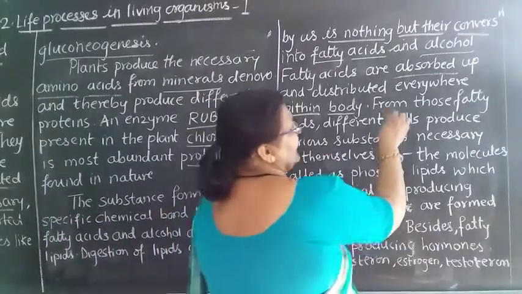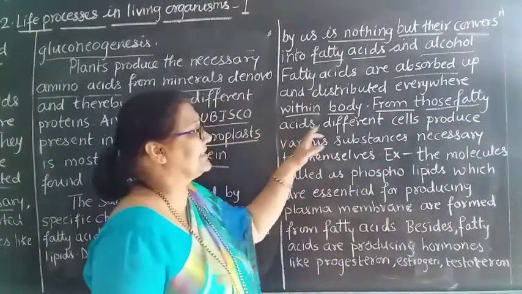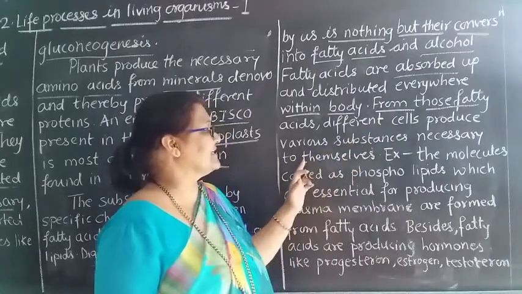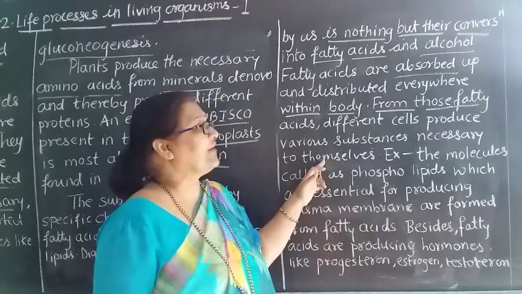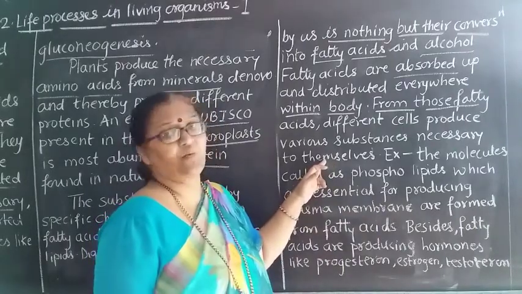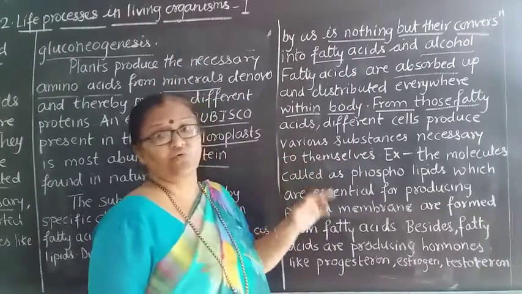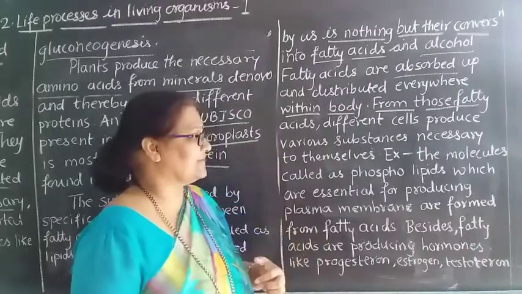From those fatty acids, different cells produce various substances necessary to themselves.